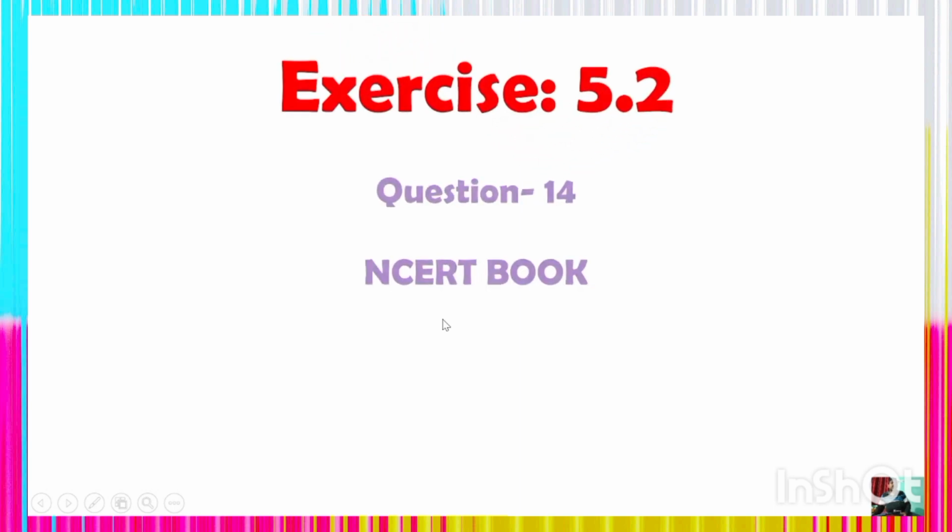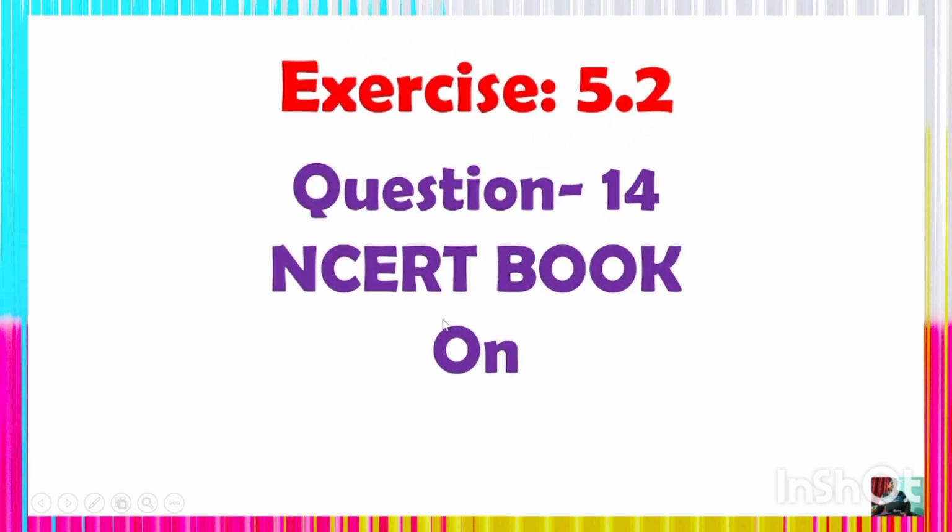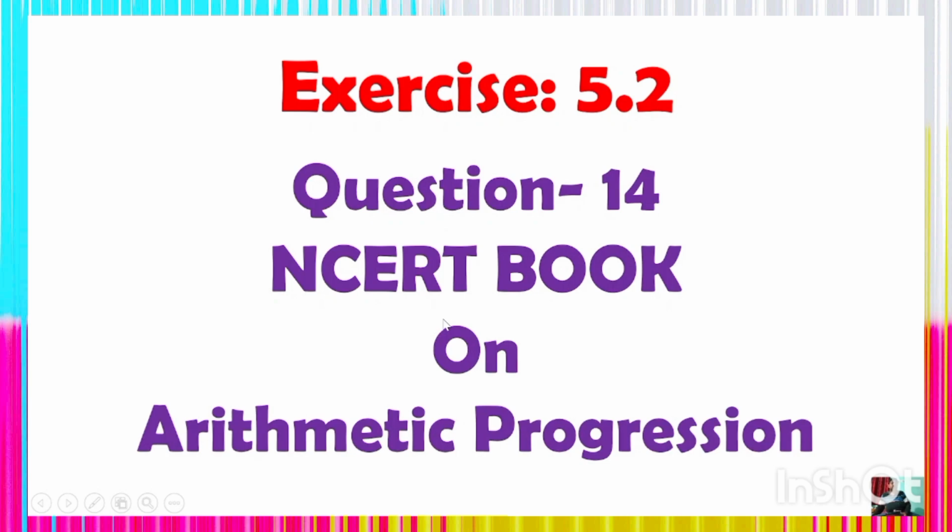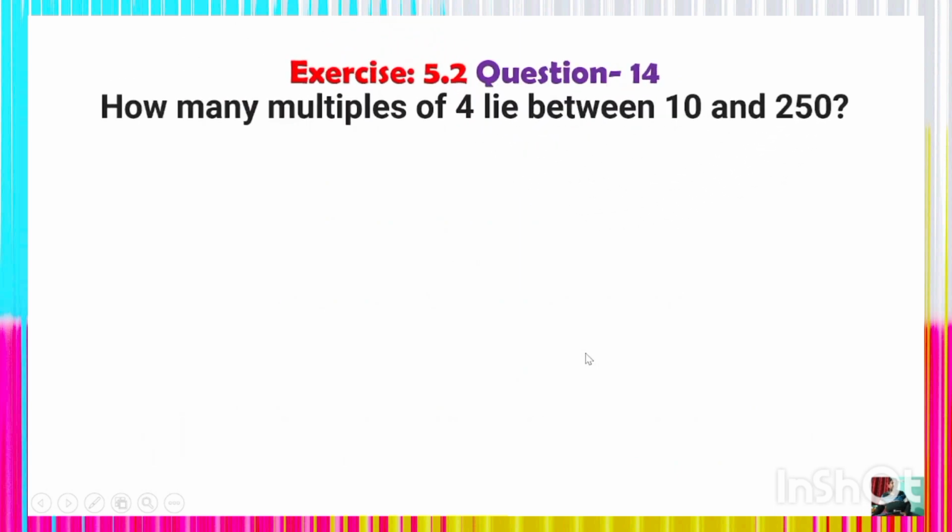Look at another interesting question here for you: exercise 5.2, question number 14 of your class 10 mathematics, based on the concept of arithmetic progression. Also an important question, a similar type of problem. Look carefully.